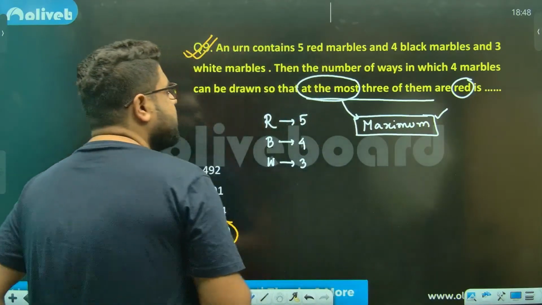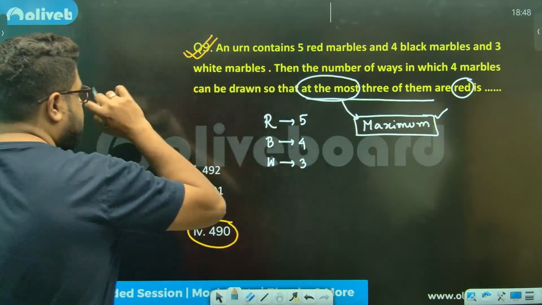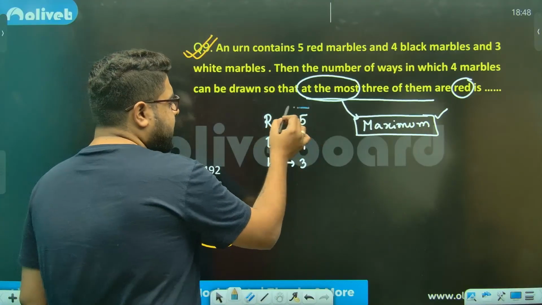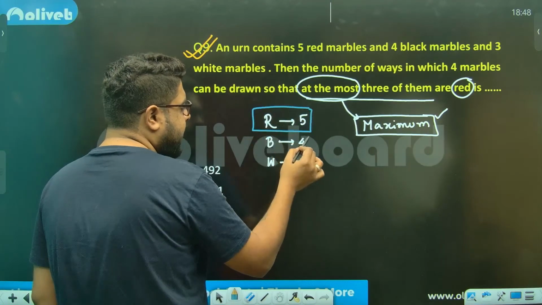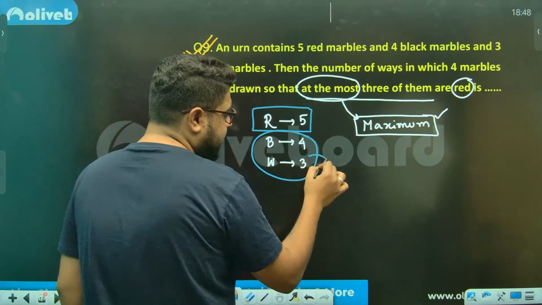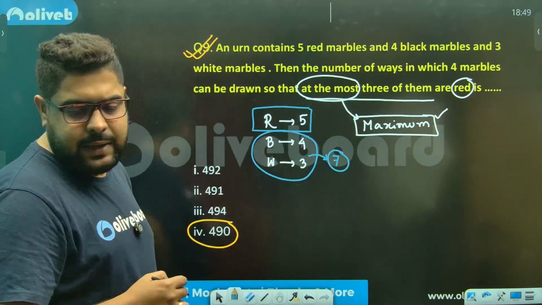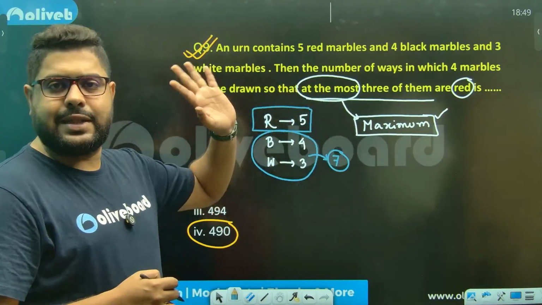Chalo, let's do. Sir, what can we do? So please understand. We'll consider like this: red and the remaining. So remaining colors are 7. Don't consider black and white differently. Either red or not red. That's all.